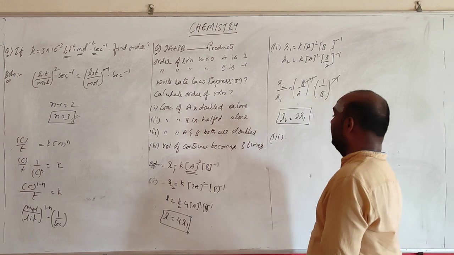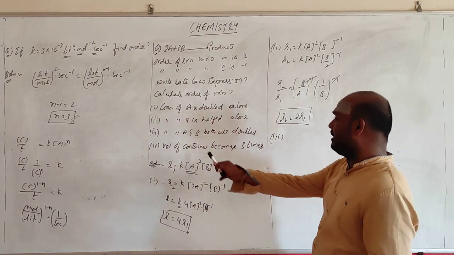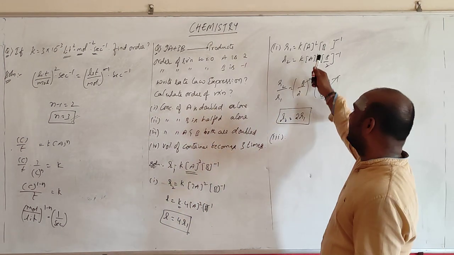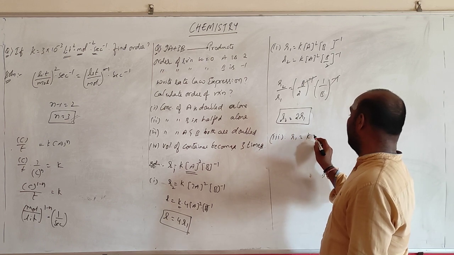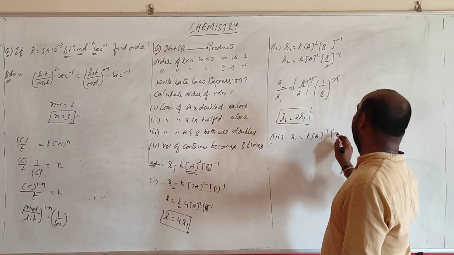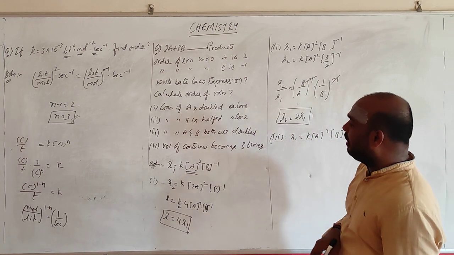Third one. If concentration of A and B both are double, so this is generally equation R1 is equal to K A square B power minus 1. Now what is it? A is double.